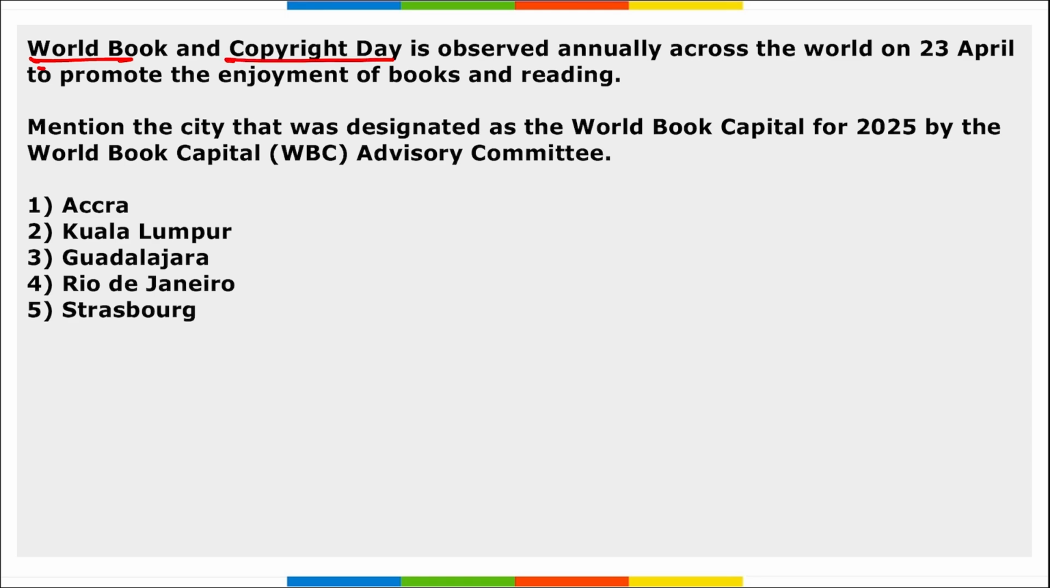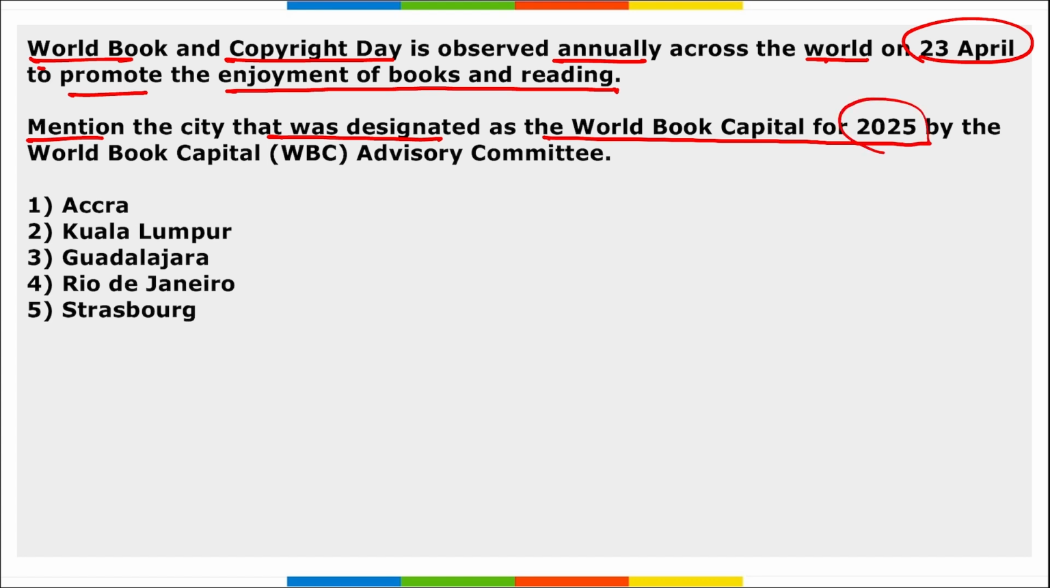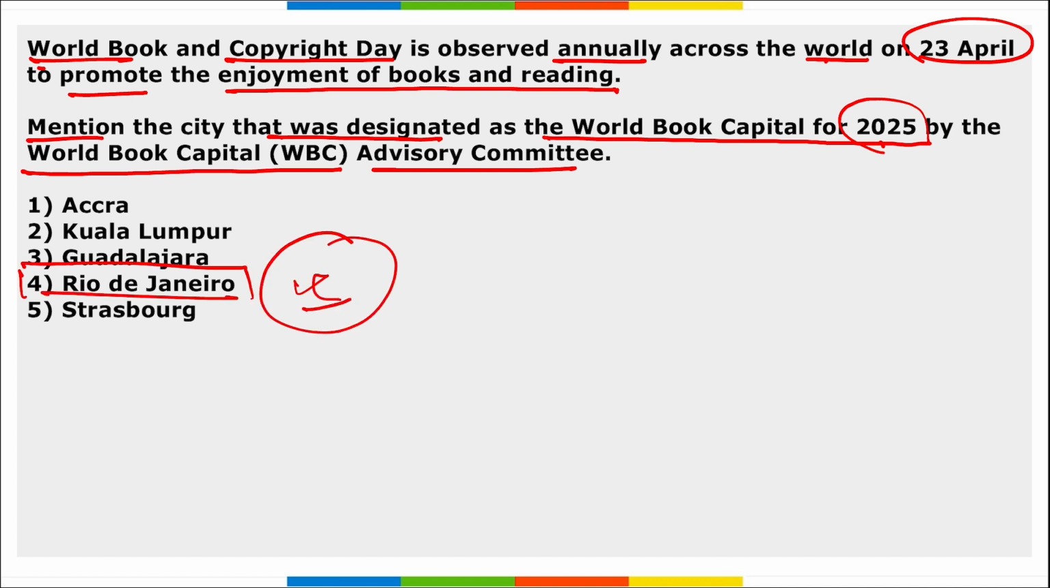Next, World Book and Copyright Day is observed annually across the world on 23rd April to promote the enjoyment of books and reading. The question is, mention the city that was designated as the World Book Capital for 2025 by the World Book Capital Advisory Committee. So it is Rio de Janeiro, right? This was designated as the World Book Capital for 2025 by UNESCO.